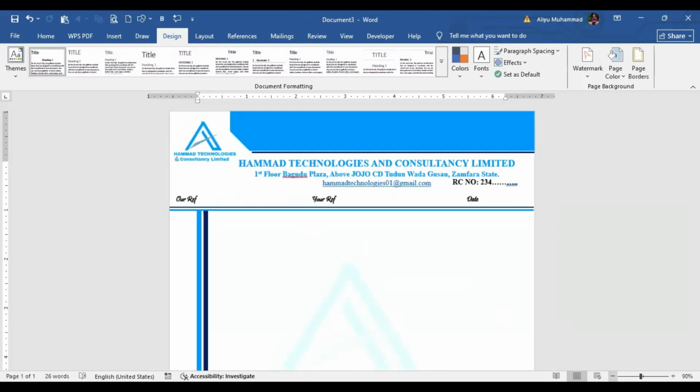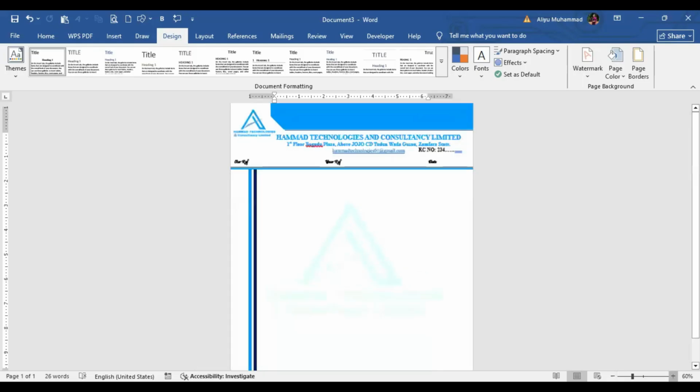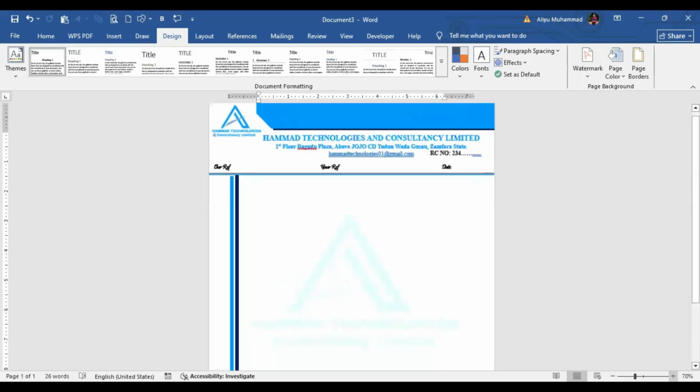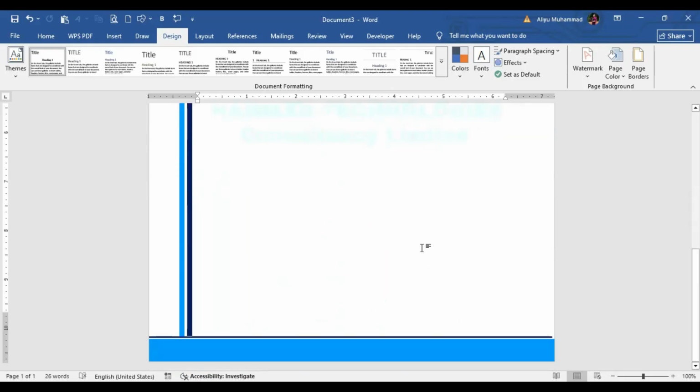So you can go ahead and create as many as you like using shapes and watermark. So this is just a simple letterhead with design. You just be playing with shapes, lines, images. That's all. You can go to insert and pick any image you like, any shape you like. So this is all about letterhead design. You can just go ahead and design your own letterhead, please.